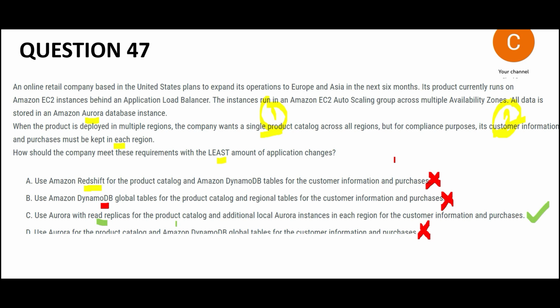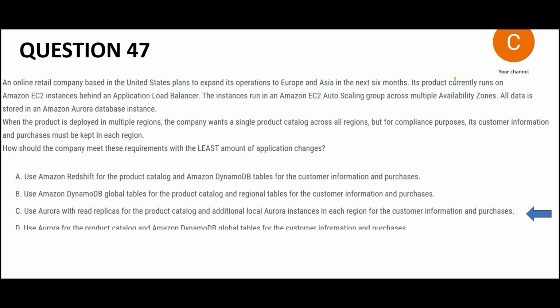So all regions will use the read replicas and it will always have one single product catalog. So the problem is solved there. Now the second requirement is you need to store customer information and purchases in each region. So you will create additional Aurora instances in each region where you will store customer information and purchases locally. So you have met the second requirement also, right? So this would be my final answer.